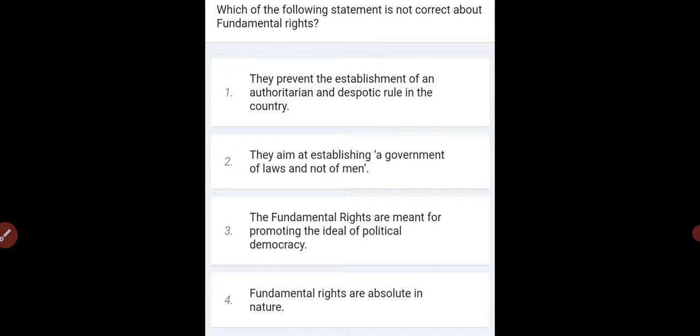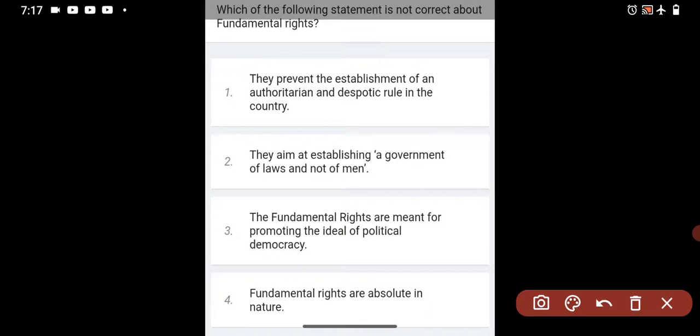So if you concentrate on the right to freedom in Article 19, then also we have the right to freedom of speech and expression. So why can we not say anything if we are an employee of DRDO or Intelligence Bureau? I give you this example, so you can easily consider this. So fundamental rights are not absolute in nature. Okay, so this statement is wrong. Okay, so coming to the next question.